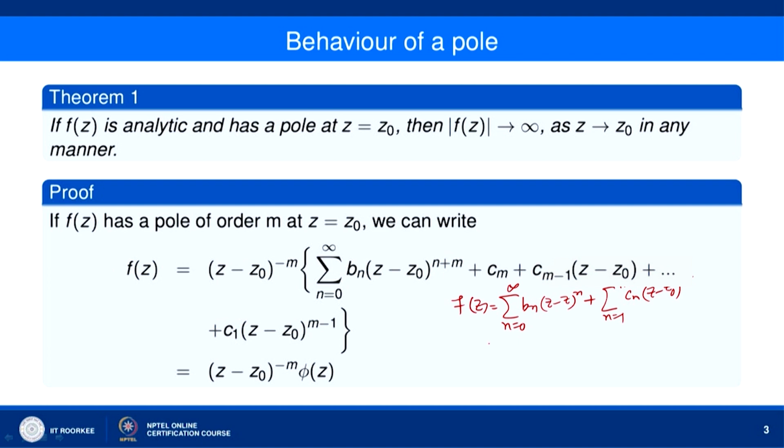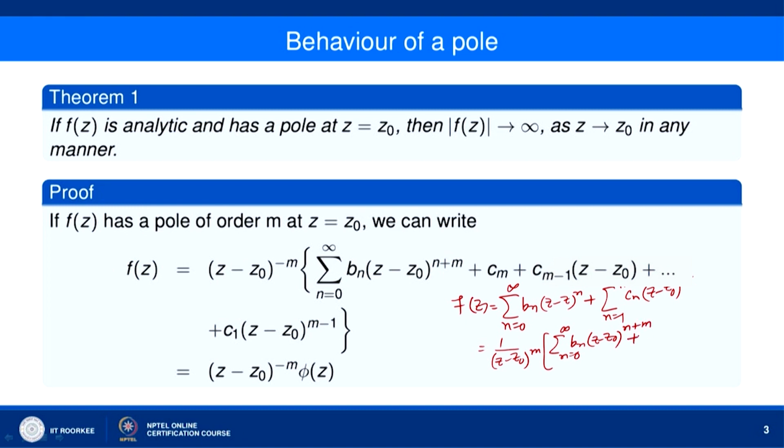So, this is nothing but 1 over (z minus z naught) to the power m, and then we shall have sigma n equal to 0 to infinity b_n (z minus z naught) to the power n plus m